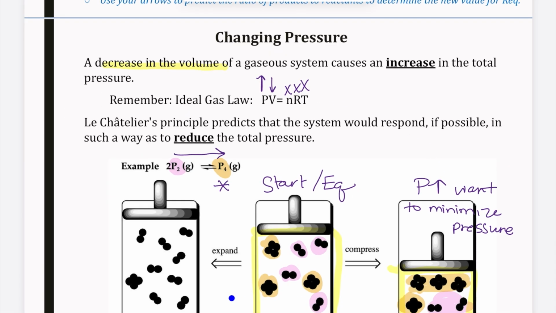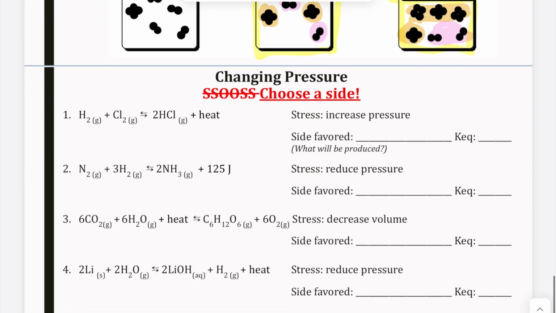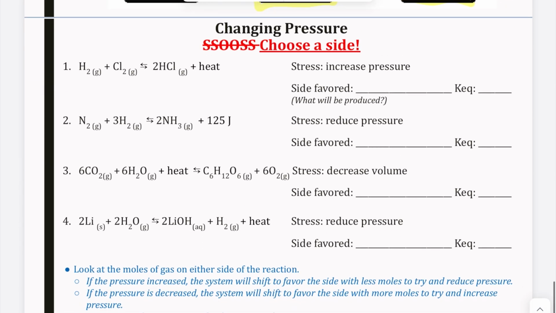We are not thinking of same side, opposite side, same. We want to think about how many moles do we have. If I want to reduce pressure, I want whatever side has less moles of gas. If I am increasing pressure, I want the side with more moles of gas. So looking at this one, we're going to just choose a side, and as we are comparing those moles, if pressure is increased, the system's going to shift to favor the side with less moles, trying to reduce the pressure.